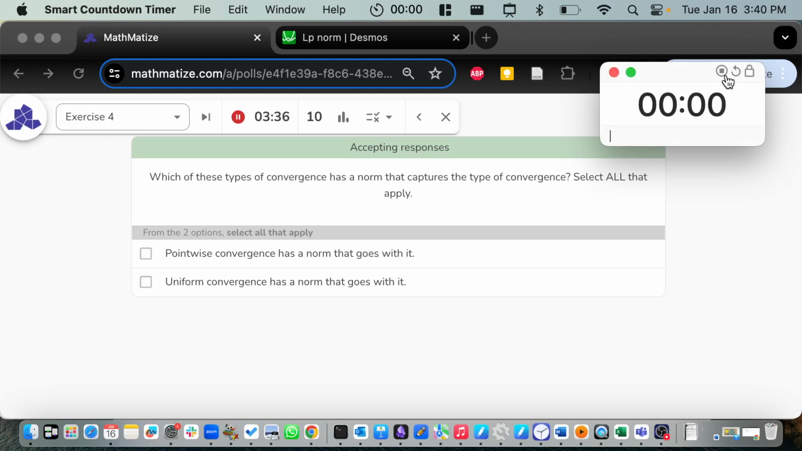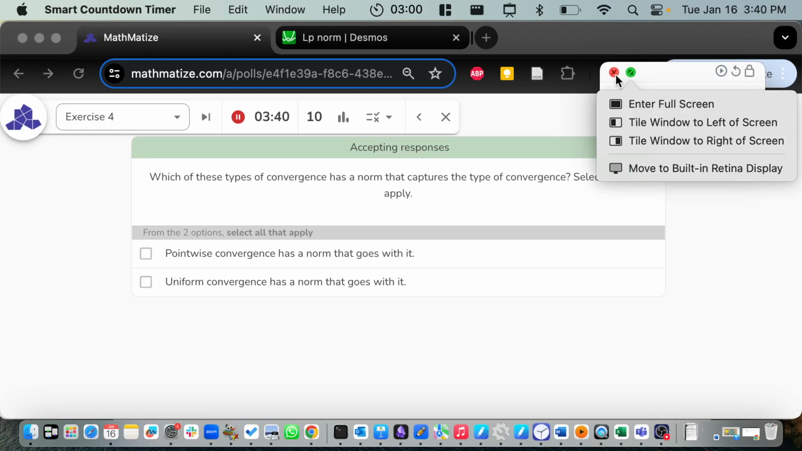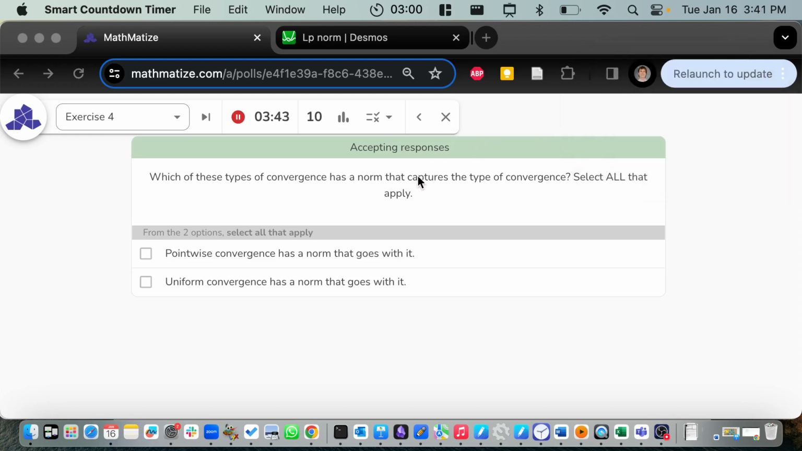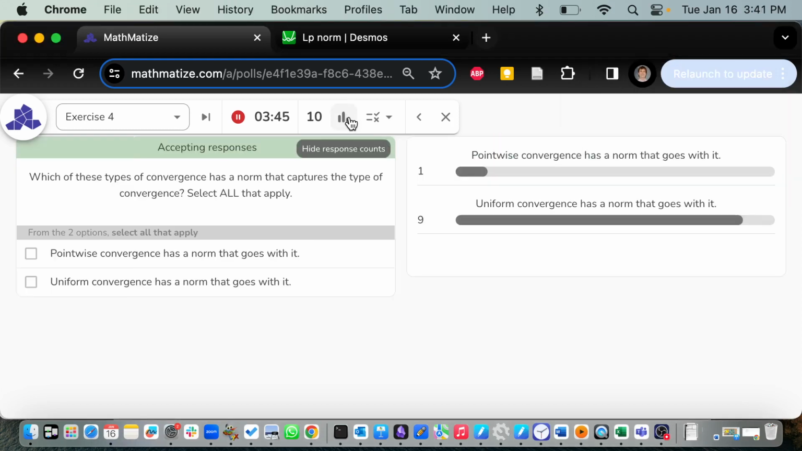Okay, let's see what people said. Again, this is not the kind of thing you could fully prove in a minute or two, but you can take a guess or go by memory. One person says pointwise convergence has a norm, but 9 people say uniform convergence has a norm, and that is the correct answer. So well done everyone. Does somebody know what the norm is? What is the norm that goes with uniform convergence?